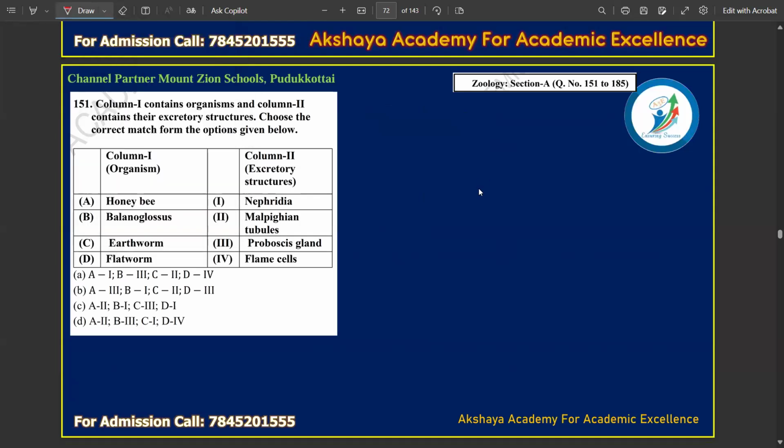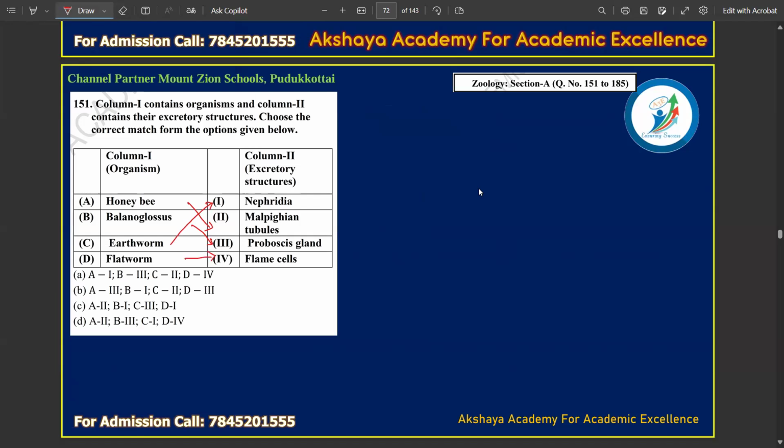First one, let's take honeybee. Honeybee is an insect, and they have an excretory organ, right? Which is the excretory organ? It's Malpighian tubules. So honeybee, Malpighian tubules. Then Balanoglossus, they have a proboscis, which helps in secretion. Earthworm has nephridia as the excretory organ. Then flatworm uses flame cells.